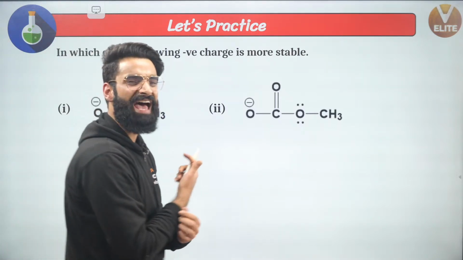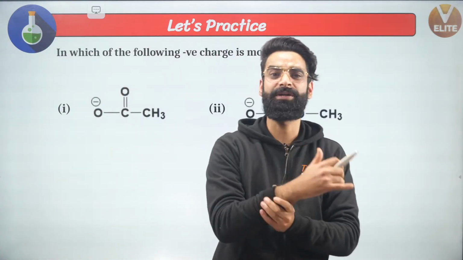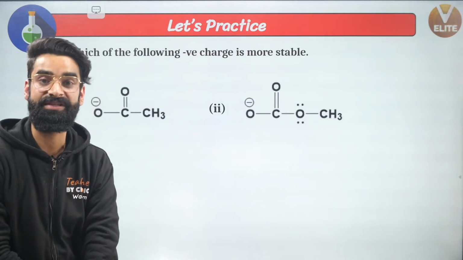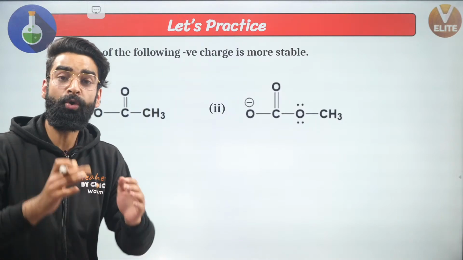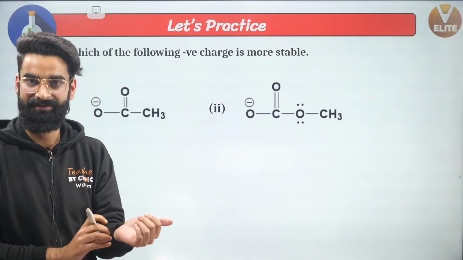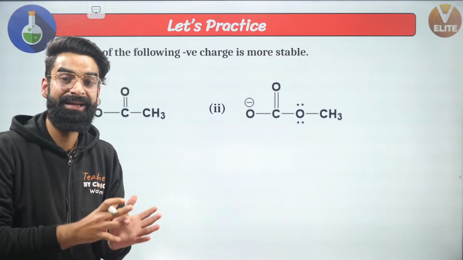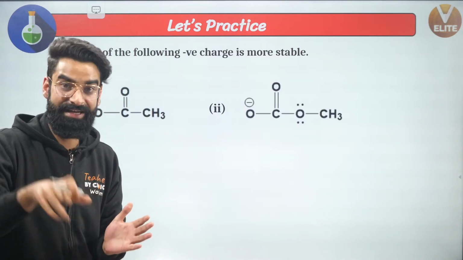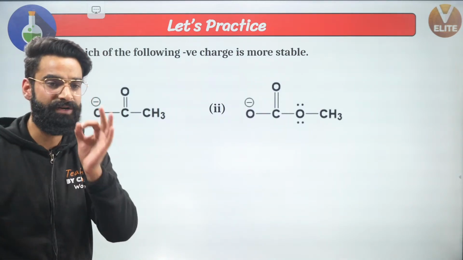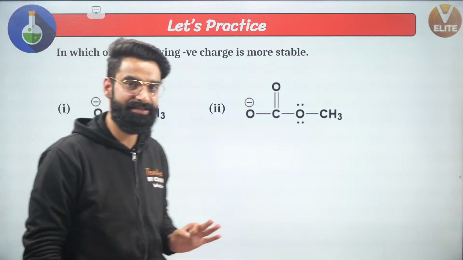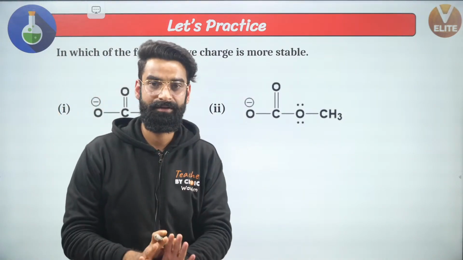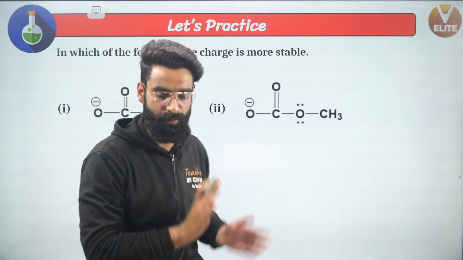People, if I ask you what happens due to the resonance, due to the resonance, dispersion of charge takes place. Remember, more the dispersion of charge due to resonance, more will be the stability of the charge, right? More the dispersion of the charge, less is going to be the charge density. If less is the charge density, more is the stability. Or simply I can say like this, more the dispersion of the charge, more is going to be the stability, correct? This is one important point which I'll be using in the questions.